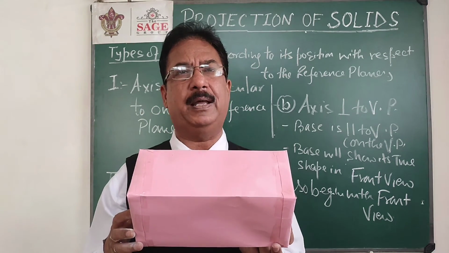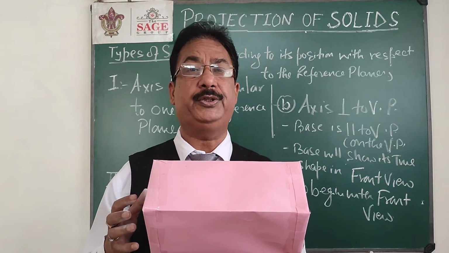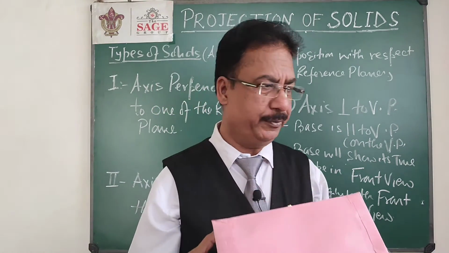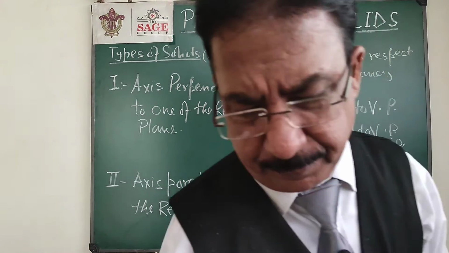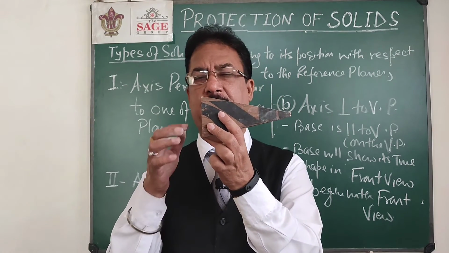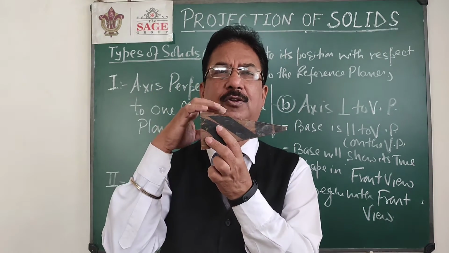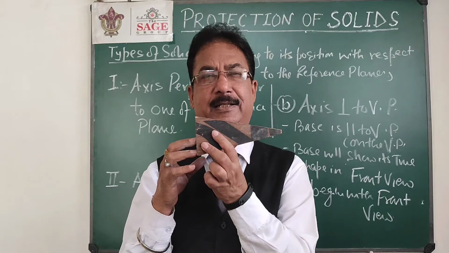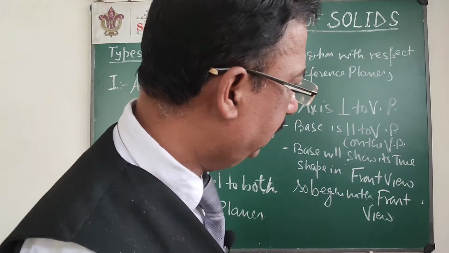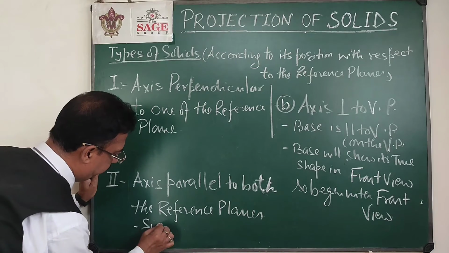So whenever axis is parallel to both the plane, as you know that axis will be perpendicular to the profile plane, so we should get the true shape of the base on the side view. So we should start with side view. Then with the help of that side view you can easily project front view and top view. Same way if I hold this pyramid like this, now look at this, its axis is parallel to both. In front view this will be a triangle, top view will also be a triangle, but you cannot draw triangle directly. What you have to do, you have to draw the side view. So this is the third option, when axis is parallel to both the plane,